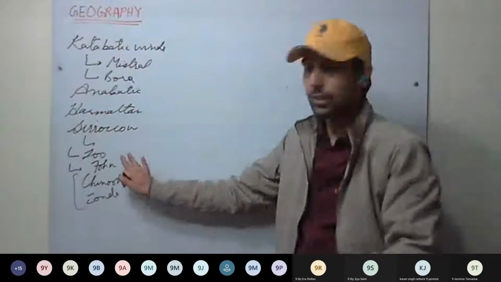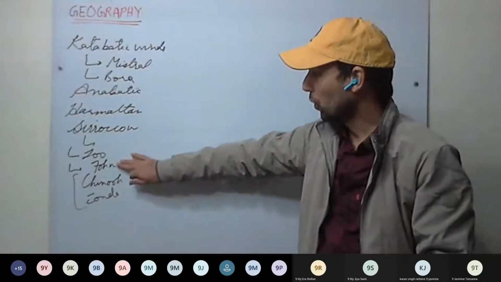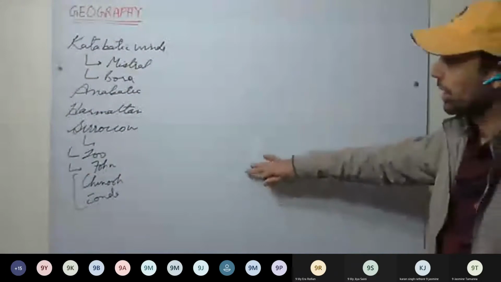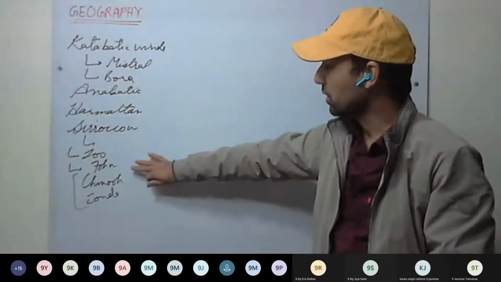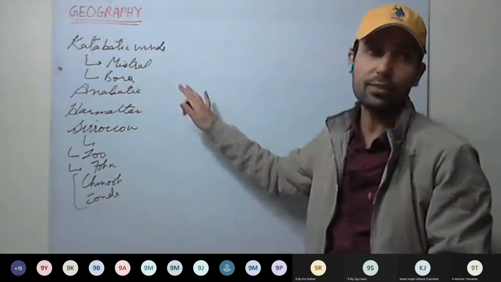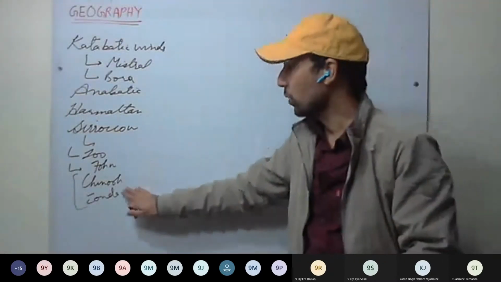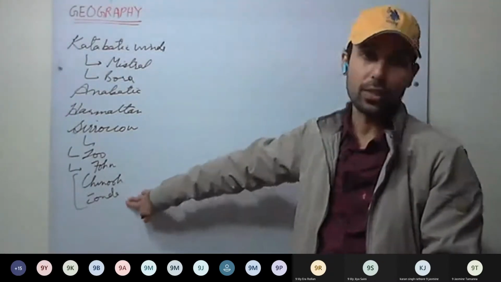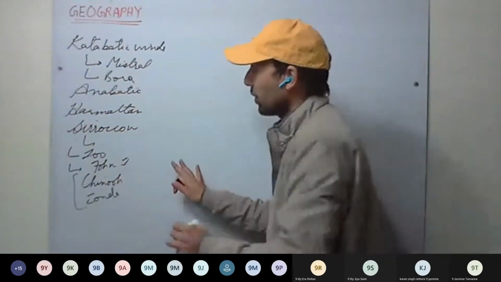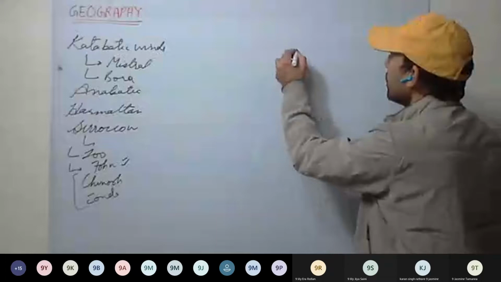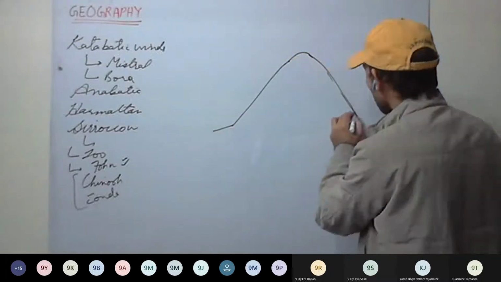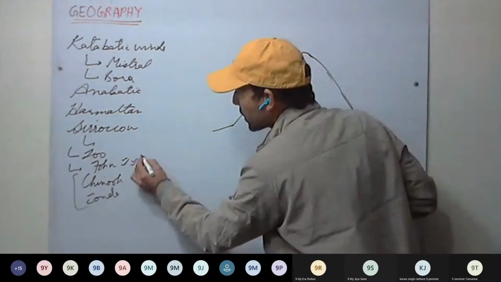Okay. These three winds are of the same kind. Fohn, Chinook, and Zonda. They have been given different local names. They are the same kind of wind. The reasons for these local winds are the same. Their characteristics are the same. Only they are flowing in different parts of the world. And that's why they have been locally named Fohn, Chinook, and Zonda winds. Okay. So we'll be discussing Fohn winds.